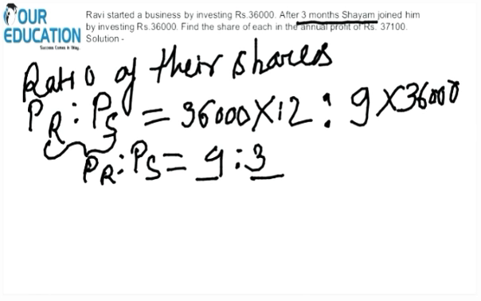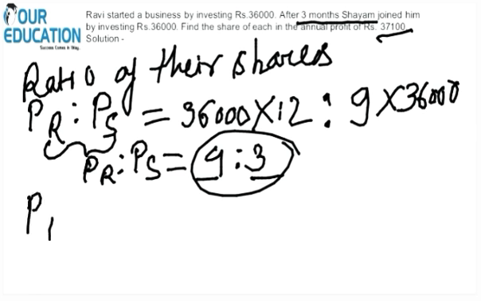This is Ravi's profit, and this is Shyam's profit. Now, what is this? It is the ratio, right? What is the actual share of Ravi and Shyam?